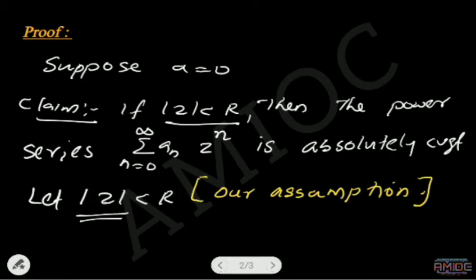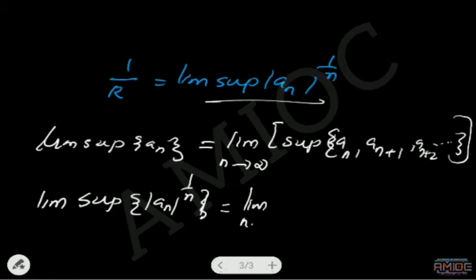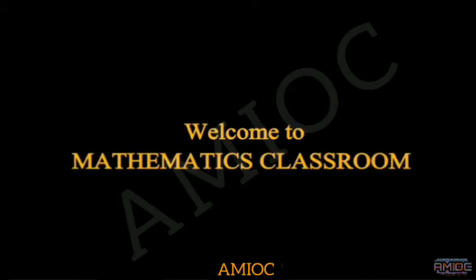Z is a complex number. When taking modulus of a complex number, that will be a real number. Then there exists equal to limit n tends to infinity supremum of